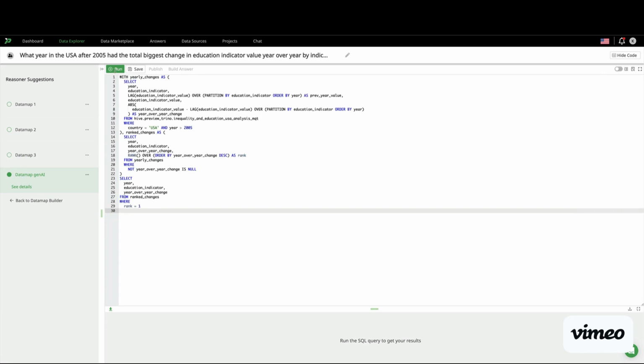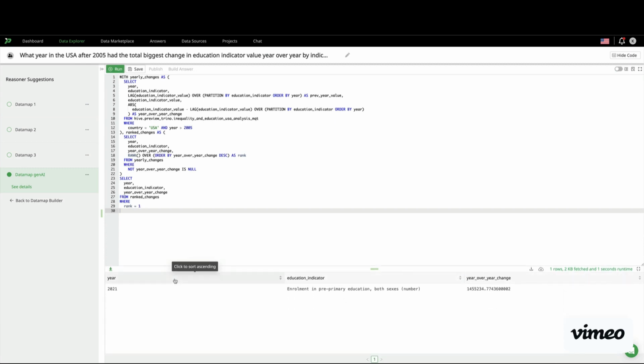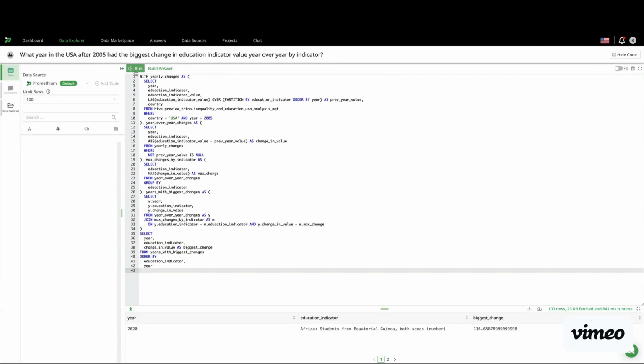What are the measures? But if I'm not a power user, I'm a business user, look, I just want to see the answer. Someone please just show me what I'm asking for. It looks like, hey, 2021, right? That's the year that had the biggest change. And this is the economic indicator. Look at that. I asked a question, I got an answer. Simple as that. Now, the workflow doesn't end here.